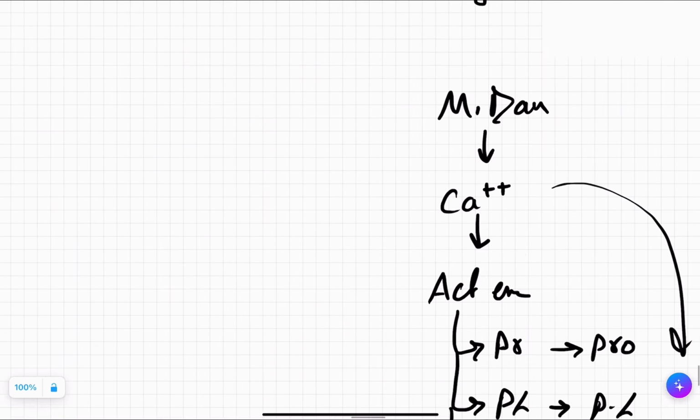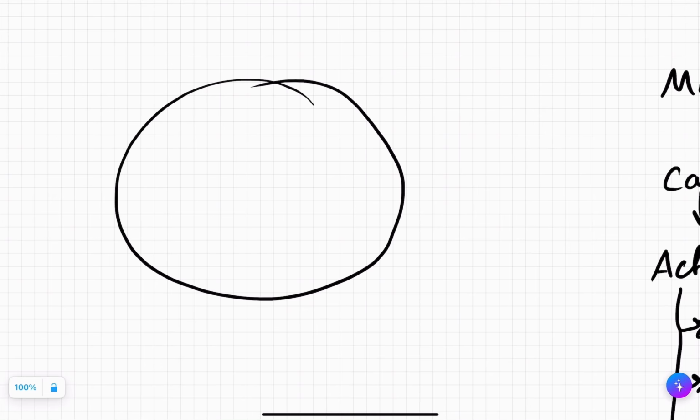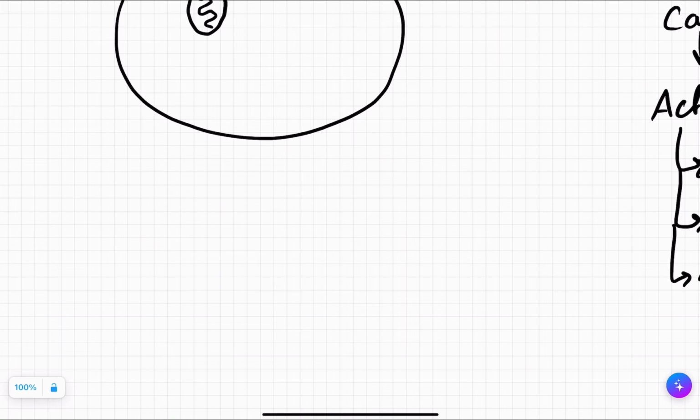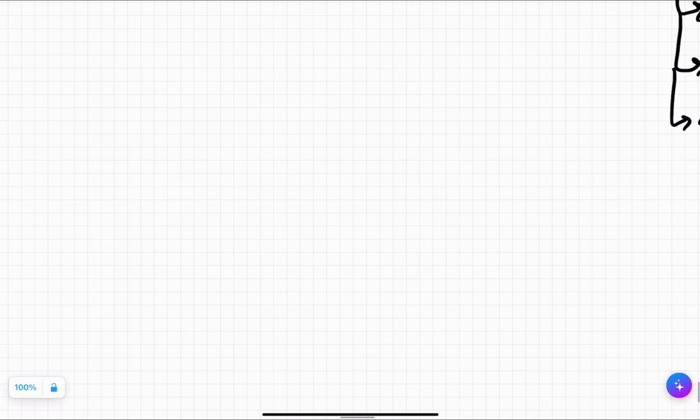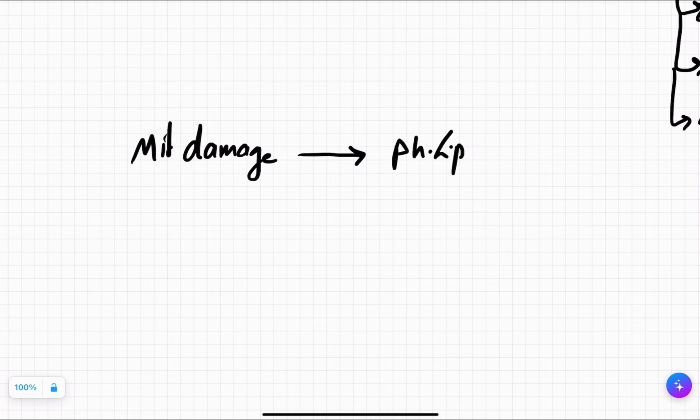Now I told you the ions won't enter just inside the cytoplasm. They will enter inside your mitochondria also. So when this calcium enters the mitochondria, what will happen? Mitochondria is already not working because it didn't have oxygen. So it was already mitochondrial damage. Now the calcium entered inside the mitochondria. Now the calcium will activate even more phospholipases. That will also destroy the phospholipids of the mitochondrial membrane. Those phospholipids will associate with calcium ions and they will form what?